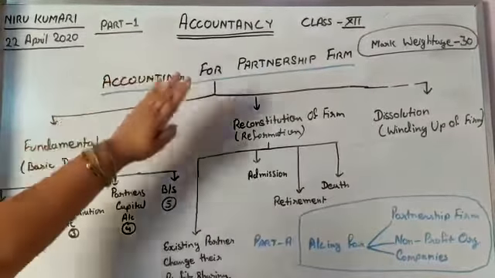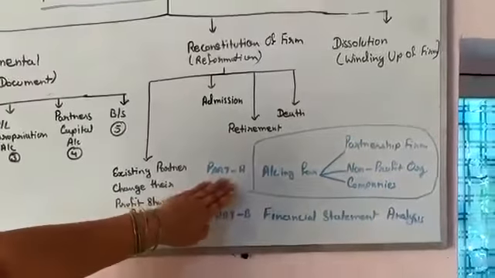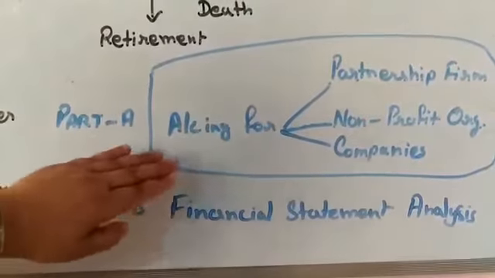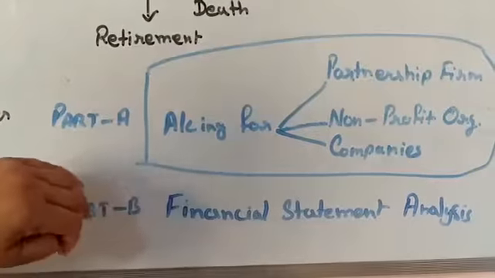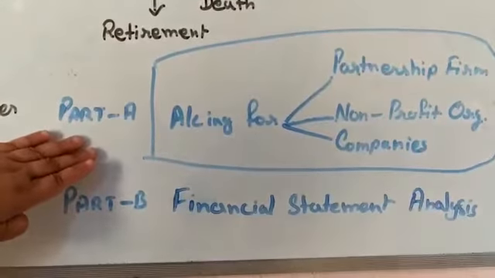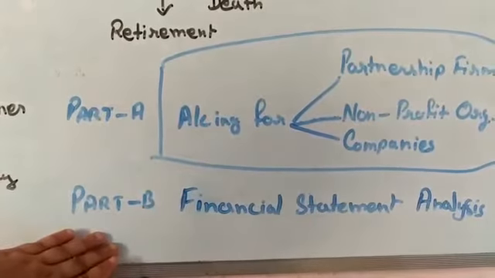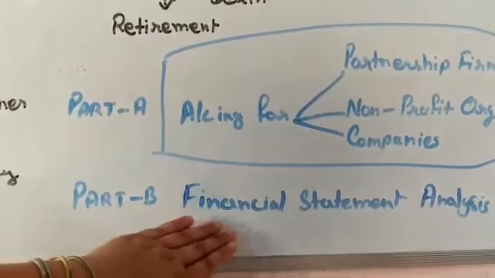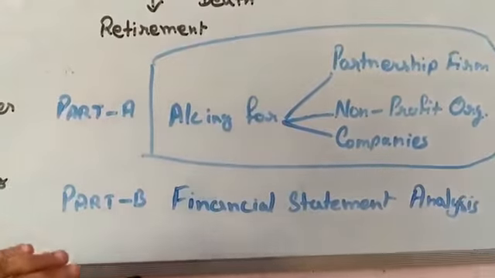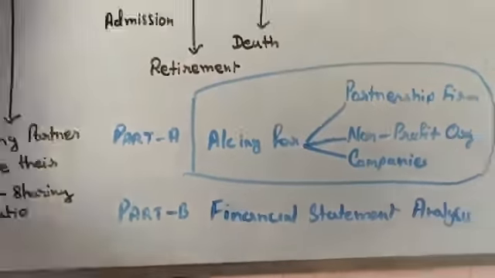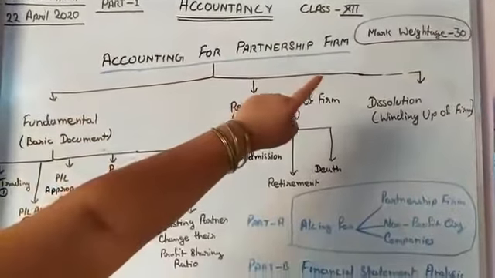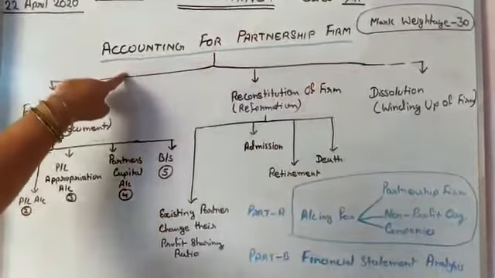In class 12, you have to study three types of accounting: accounting for partnership firm, accounting for non-profit organization, and accounting for companies. In spite of these, you also have to learn about financial statement analysis in your second part. Let's start with accounting for partnership firm. CBSE has given 30 marks weightage to this heading.